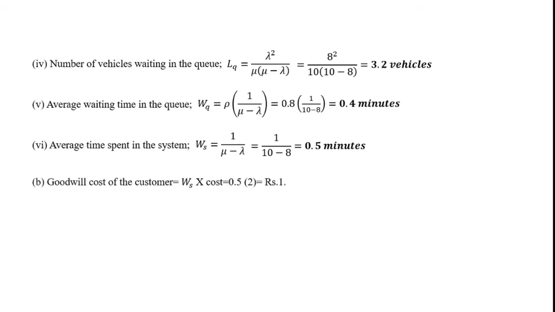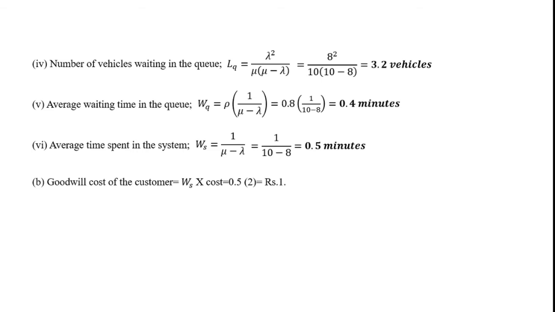Now we will calculate the second part, that is finding whether we should use the computerized system or stick to the manual system. The goodwill cost is given to us: for having to wait in the system, the goodwill cost is rupees 2 per minute.